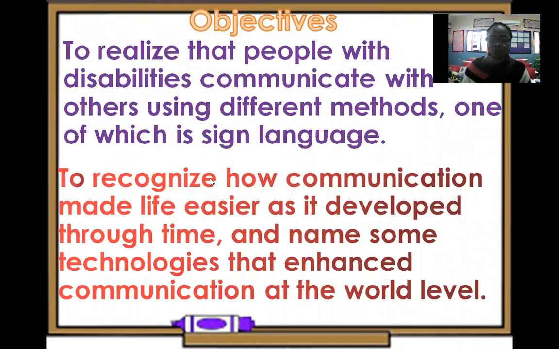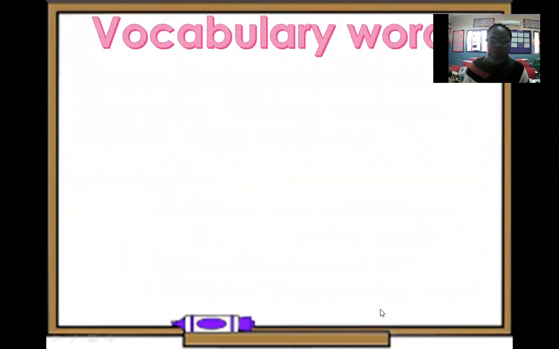to realize that people with disability communicate with others using different methods, one of which is sign language. And number 2, to recognize how communication made life easier as developed through time, and name some technologies that enhance communication at the world level.